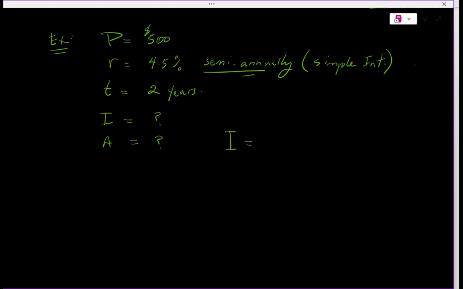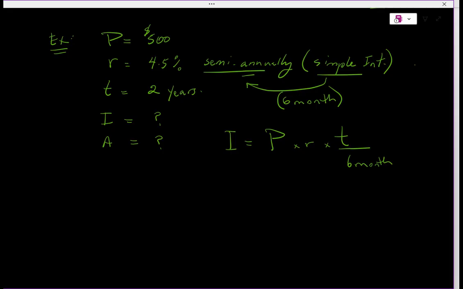The interest formula was PRT. And if you remember, I changed the T with the T over capital T. I'm not going to put it down here right now, but I want to explain what's happening. This interest is coming in semi-annually, that means every 6 months, right? So you can put the actual time that you have, which is 2 years, over the base T, which is 6 months here. But once you put 6 months here, you have to change the T unit from years to months, right?